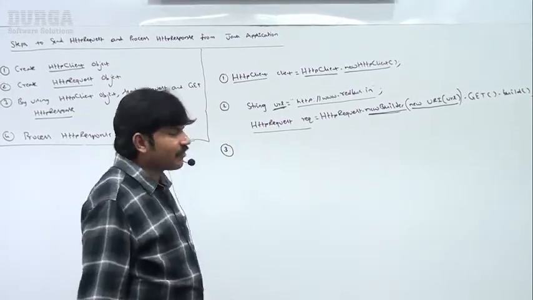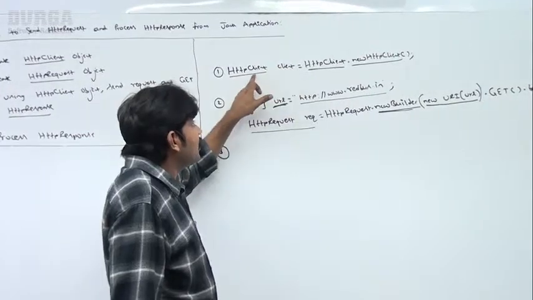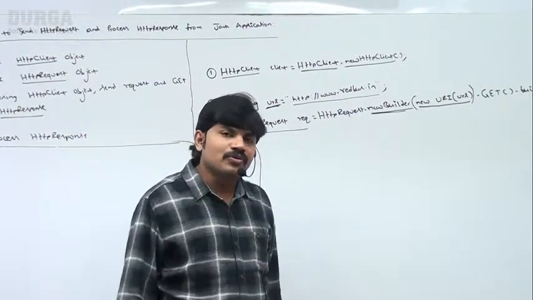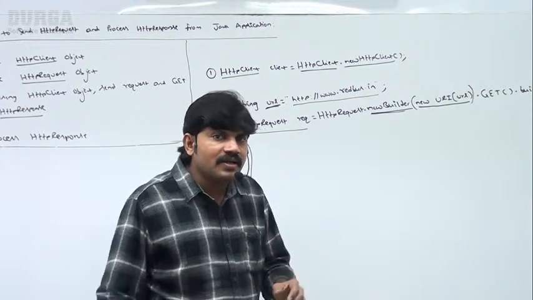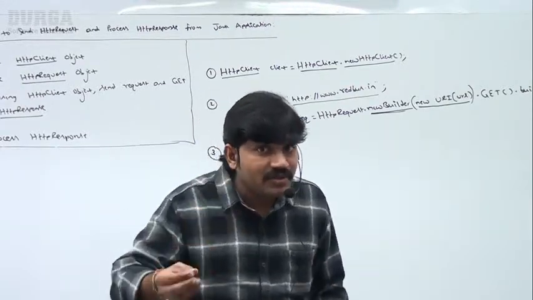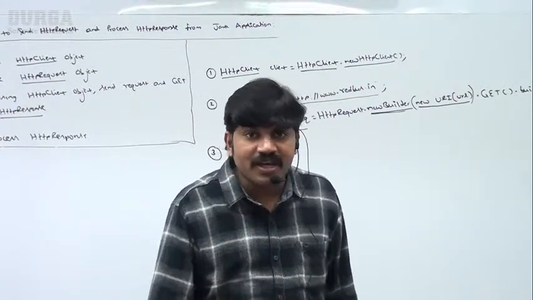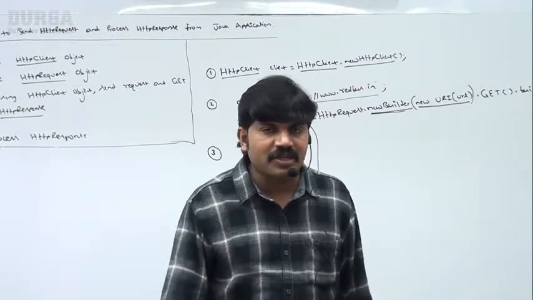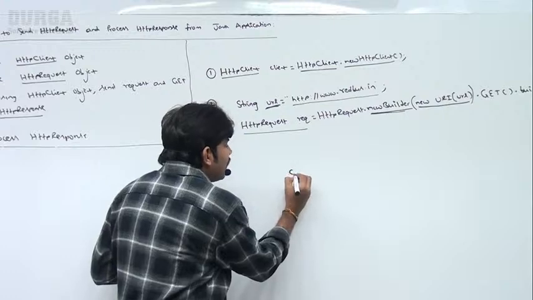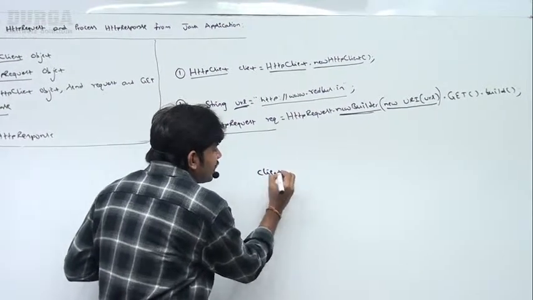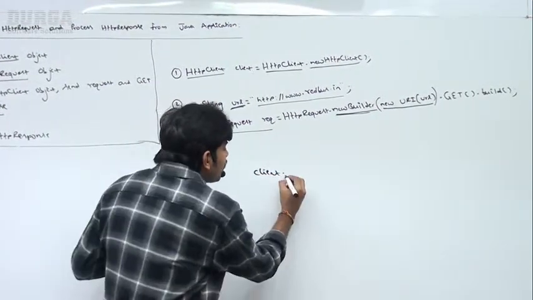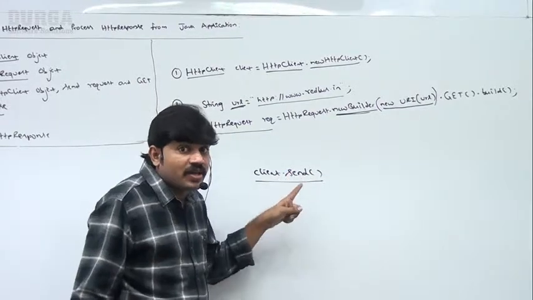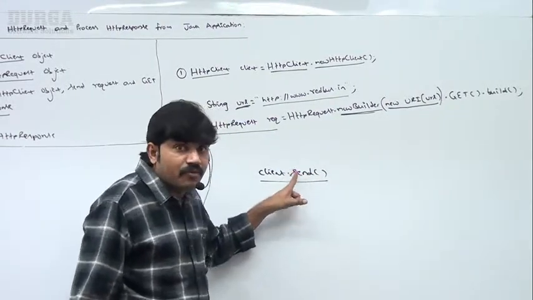How can you send the request? Sir, the HTTP client class contains two methods to send a request: if you want to send a synchronous request or an asynchronous request. Have you observed that the HTTP/2 client can support both synchronous and asynchronous communication? If you want to send a synchronous request, then we require to use the client.send method. Can I spell out the method we require to use? The send method.